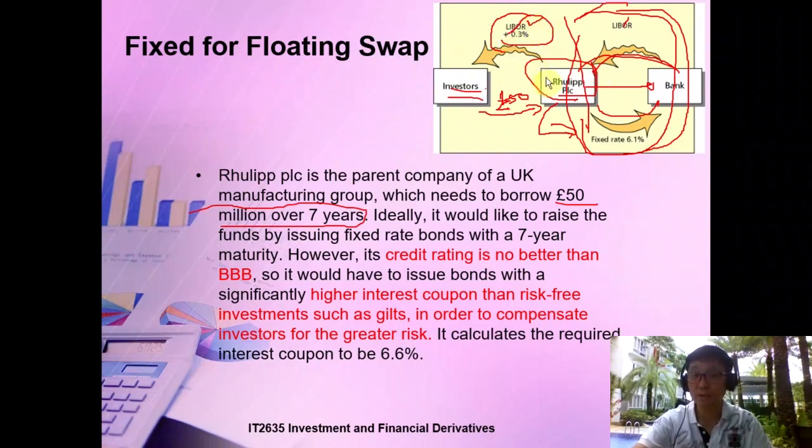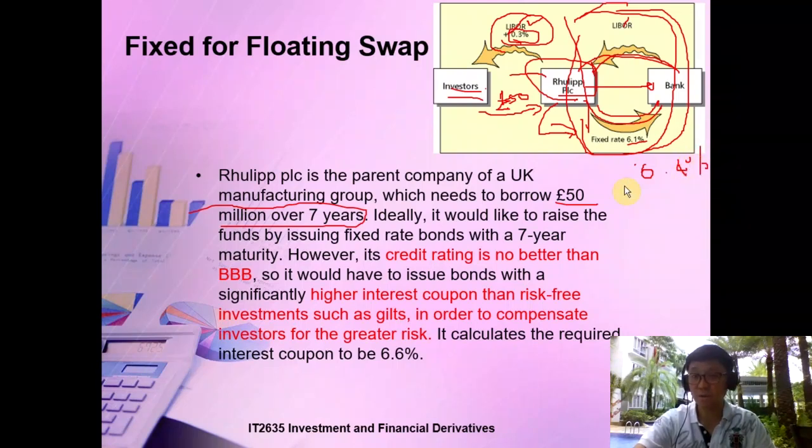So I only need to pay 0.3% interest to the investor, and I also have to pay 6.1%. So 6.1% plus 0.3% gives me a 6.4% net.